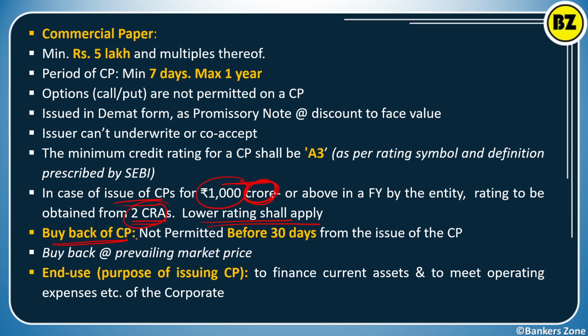Then buyback of a CP. Buyback of CP is not permitted before 30 days from the date of issue of the commercial paper. You cannot buy back within 30 days. Buyback means obviously you have to buy at the prevailing market rate. For example, the face value is 100, you have purchased it at 90 rupees and you want to buy back. At what rate will you buy back? At the prevailing rate in the market. Suppose in the market the rate is 120, so at 120 you will get it. This is the buyback at the prevailing market price.